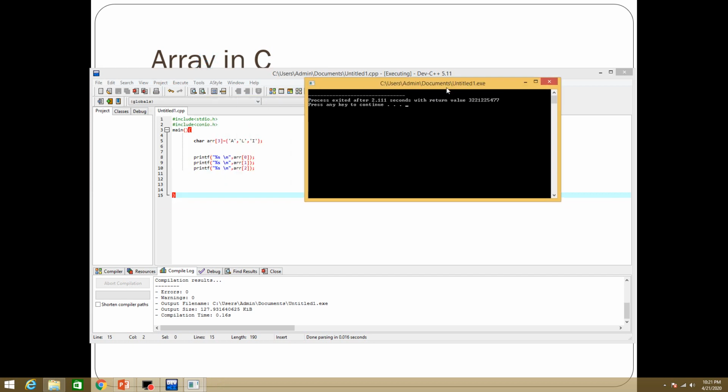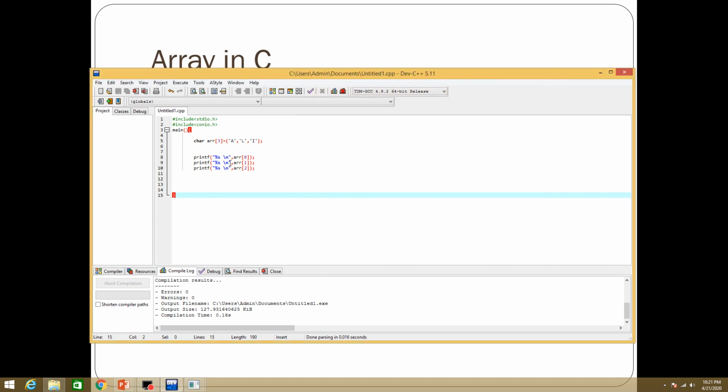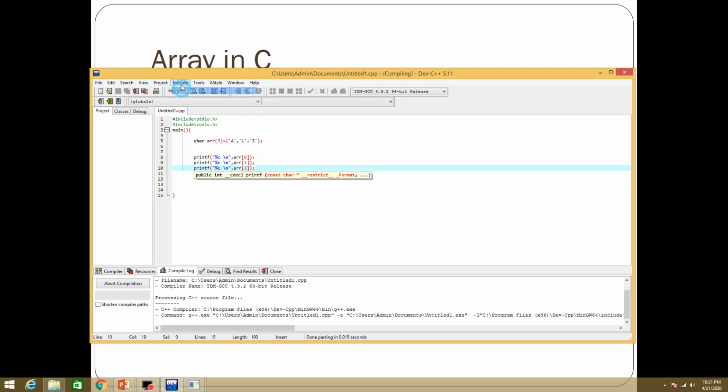So it's not going to give the results. Why? It is because we are not using the correct format specifier here. Maybe let's try this one, compile it.